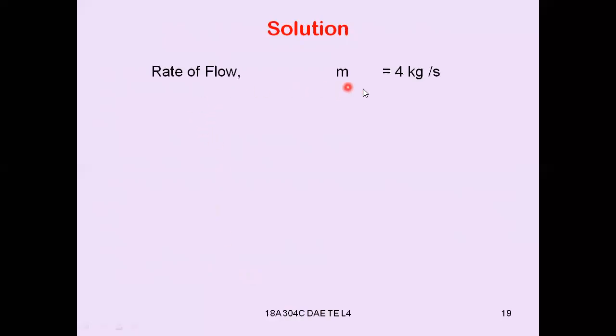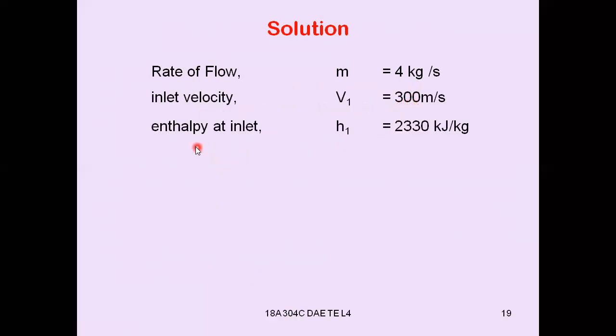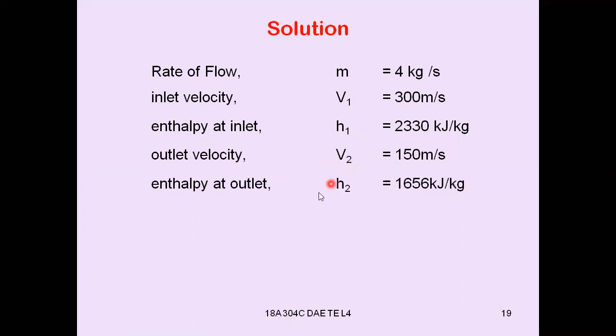Rate of flow m is equal to 4 kg per second, and inlet velocity v1 is equal to 300 meters per second. Enthalpy at inlet h1 is equal to 2330 kilojoule per kg, and outlet velocity v2 is equal to 150 meters per second. Enthalpy at outlet h2 is equal to 1656 kilojoule per kg, and heat rejection Q12 is equal to minus 30 kilojoule per kg.